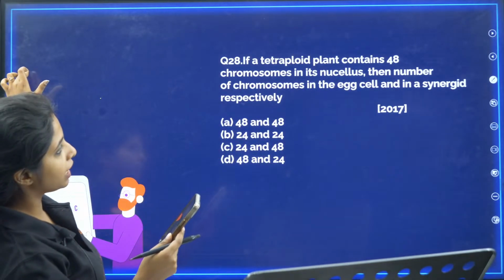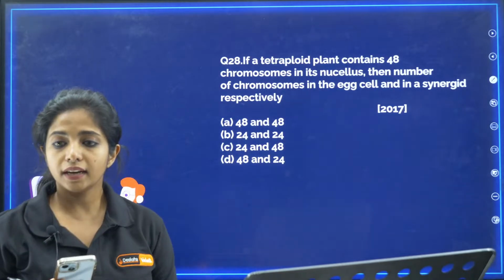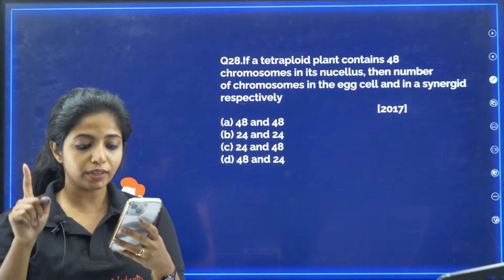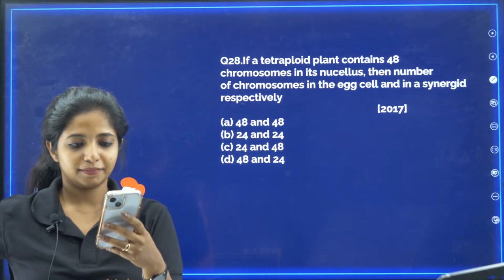If a tetraploid plant contains 48 chromosomes in the nucleus, then the number of chromosomes in the egg cell and in the synergids are respectively. Now you can tell me if you didn't understand. Naufal, can you tell me what you didn't understand?